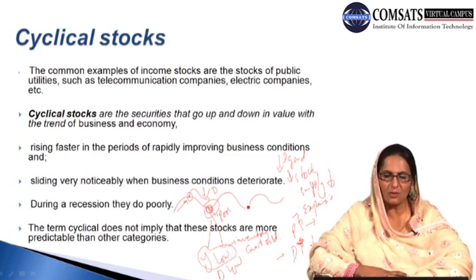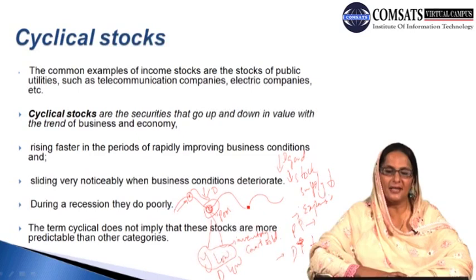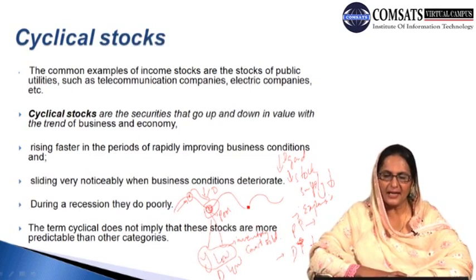The term cyclical does not imply that these stocks are more predictable than other categories. So the term cyclical does not show that these stocks are more predictable and the other stocks are not. But the reason is that they are indicating a cycle, they are indicating fluctuations. Sometimes they are showing positive fluctuations, sometimes negative fluctuations.